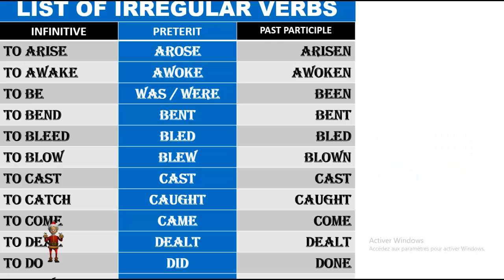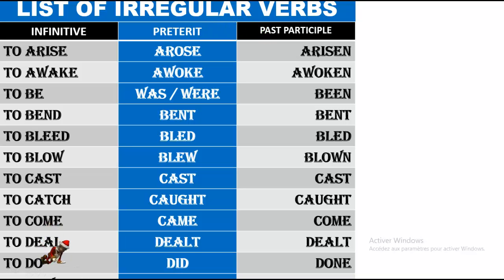Irregular verbs. For the irregular verbs, you have to find the list of irregular verbs and try to learn them by heart or by rote. In the list of irregular verbs, there are very often 3 columns. Column of infinitive, column of preterit, and column of past participle.